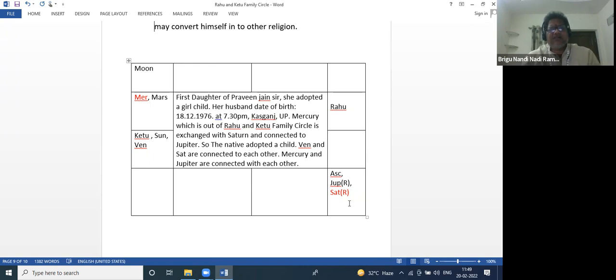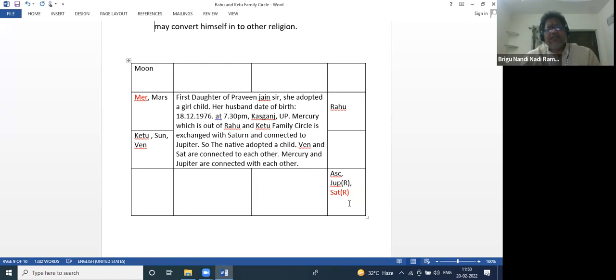So other karakatva. Here the Jiva Lagna is Jupiter. We are taking into consideration which side Jupiter is on. That is his family generally. If only Jupiter is outside, then we can say all the family is outside, and he has come out of the family.